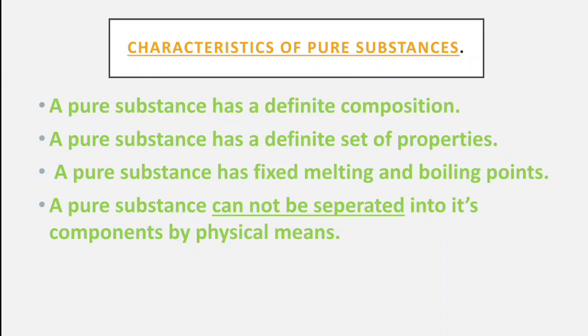Now let us consider some of the characteristics of pure substances. A pure substance has a definite composition. It means a pure substance will be made up of either atoms or molecules, and these atoms or molecules will be of the same kind.